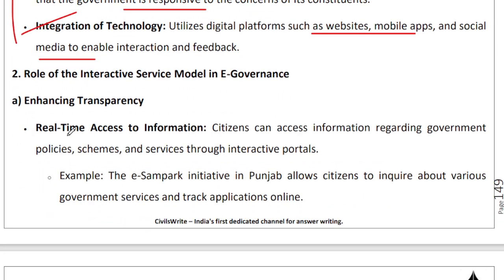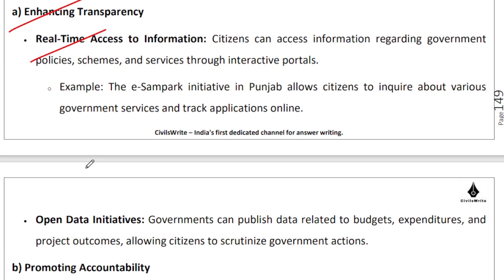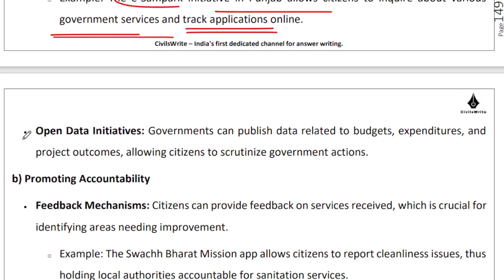So this system, this interactive service model, significantly enhances transparency. It gives you real-time access to information. For example, the e-Sampark initiative in Punjab allows citizens to inquire about various government services. It allows you to track applications online. It is an open data initiative.